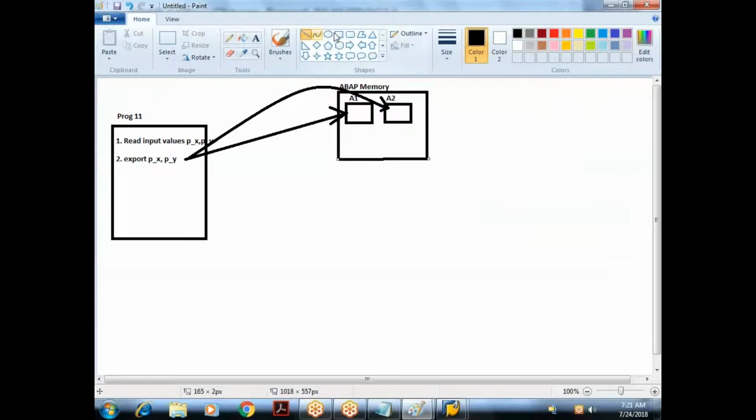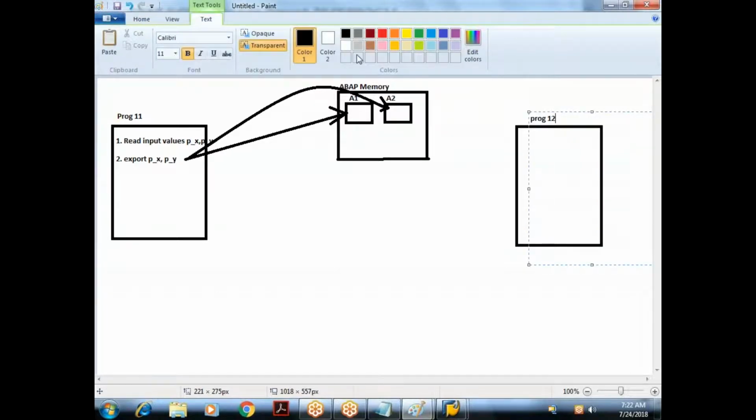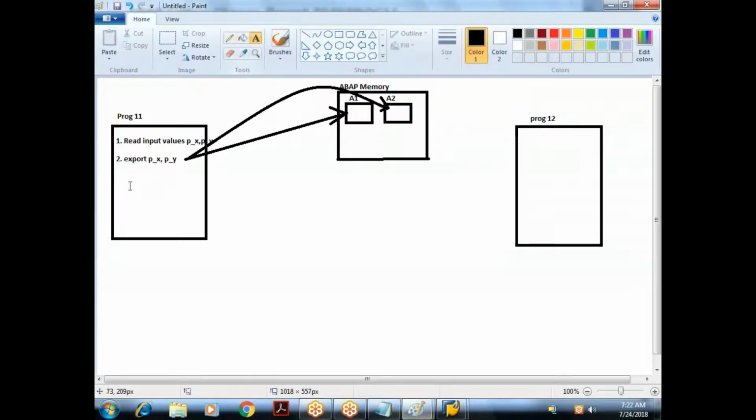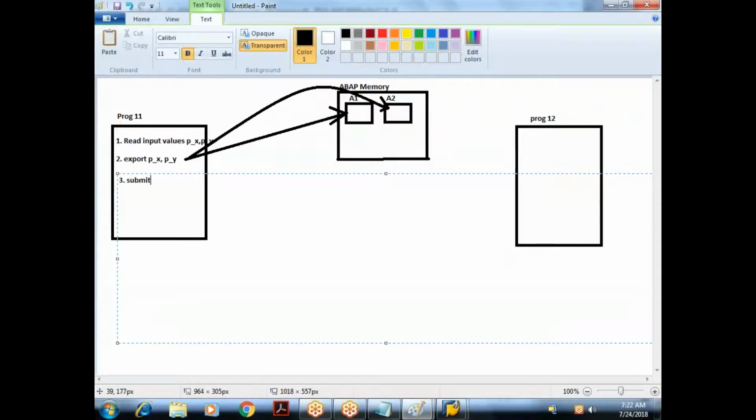Yeah, I'm going to create another target program. Assume that this is my target program, Program 12. What is the statement here? This is your submit statement. Here we are saying submit Z program 12, and I use and return also.